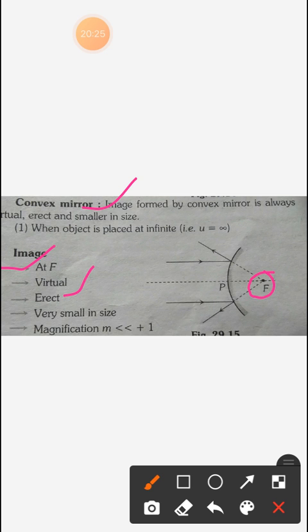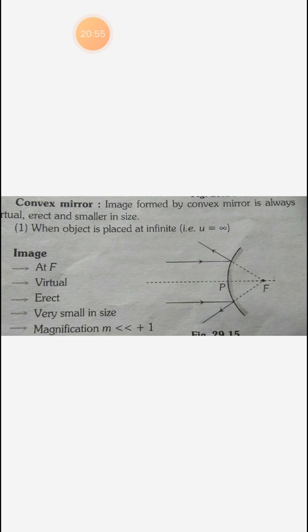This is virtual because the reflected ray does not actually meet at the point F. This is erect because the head of the object is up and the head of the image is upward, and this is very small in size and magnification m is much less than 1. The plus sign indicates that this is an erect image.